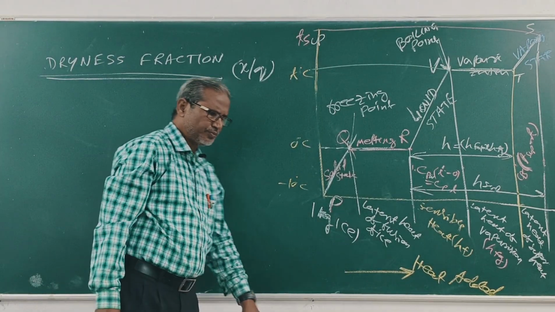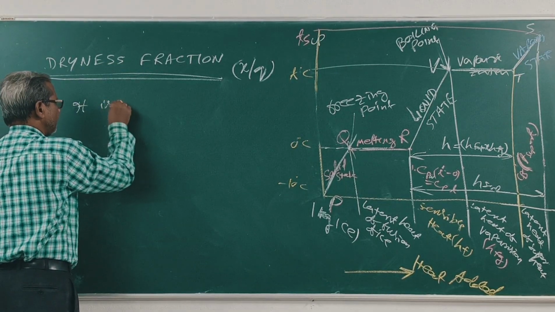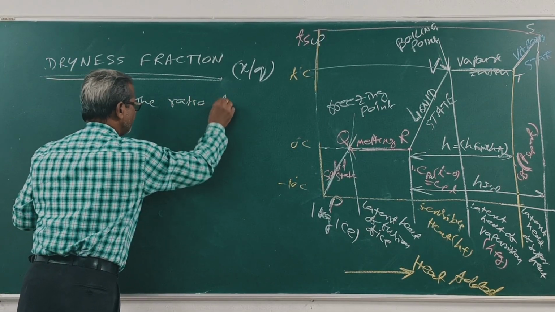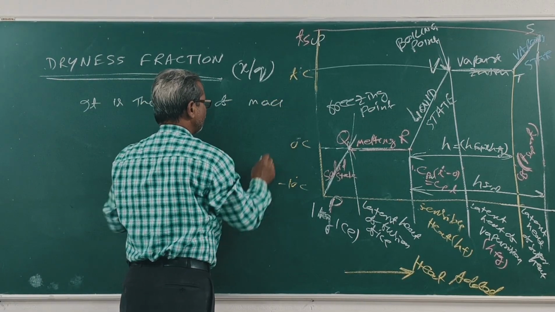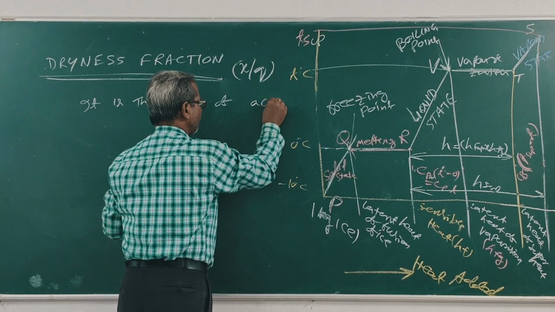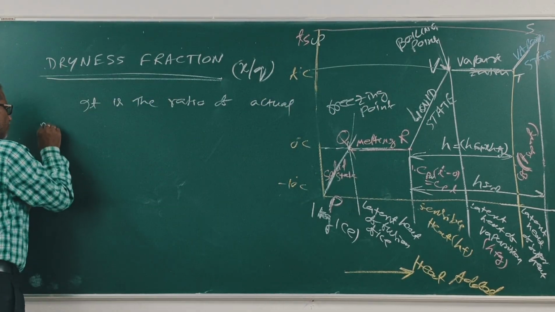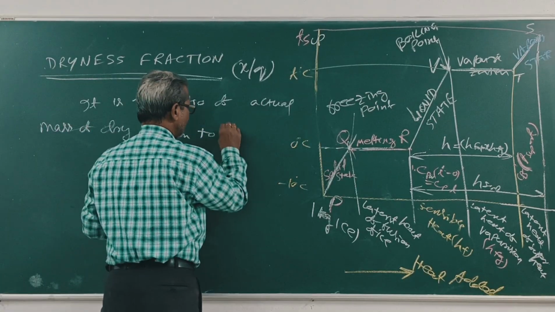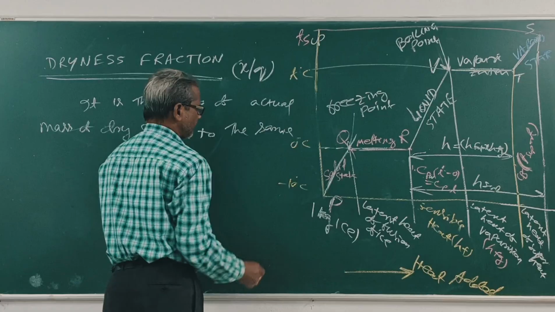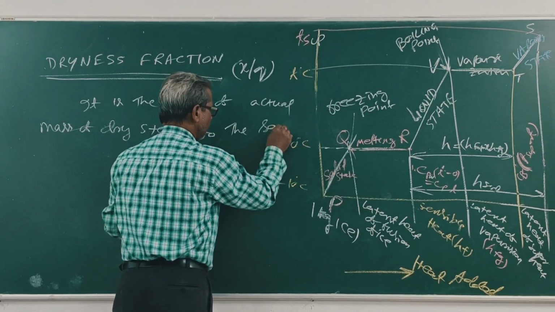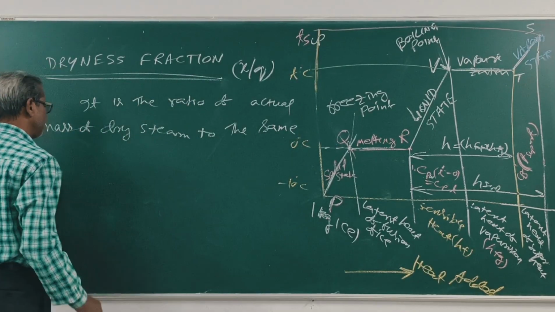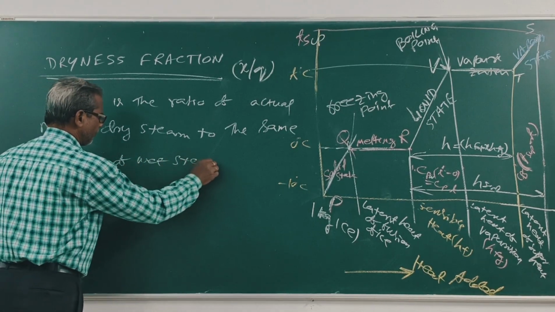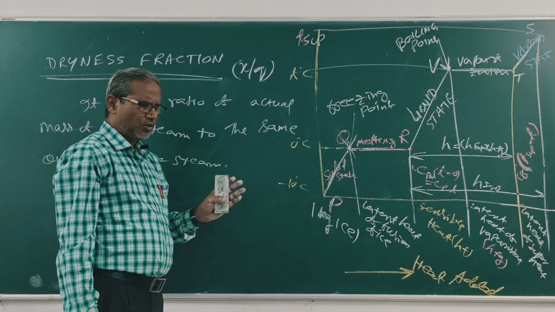It is the ratio of actual mass of dry steam to the same quantity of wet steam. Clear?